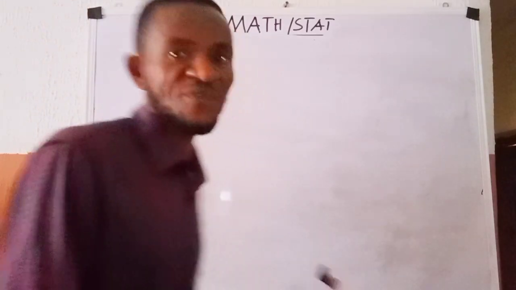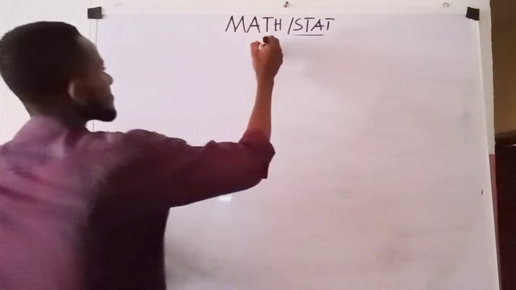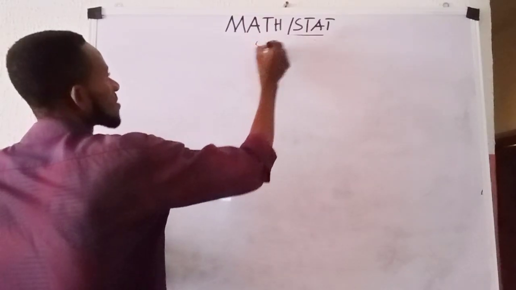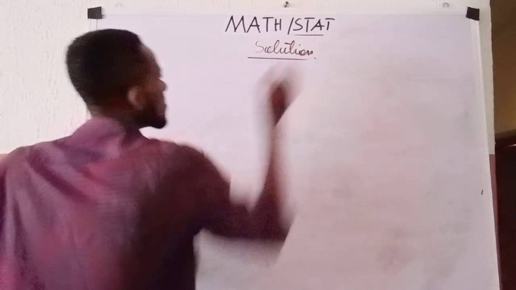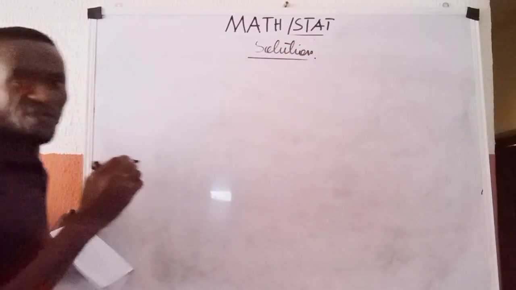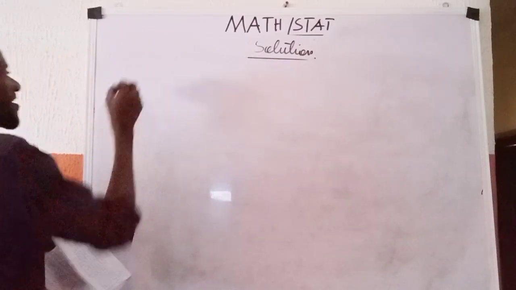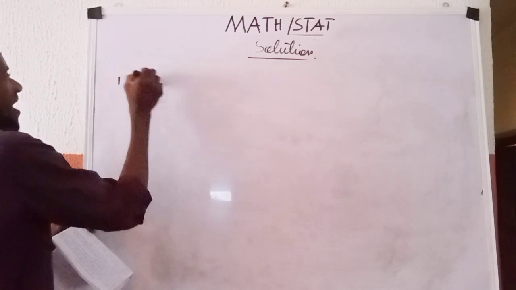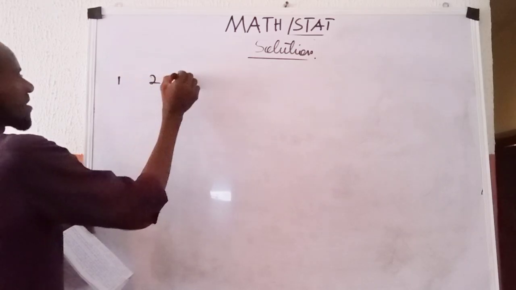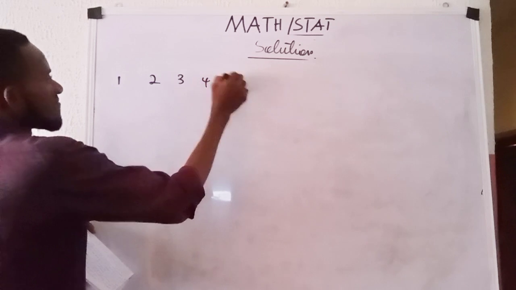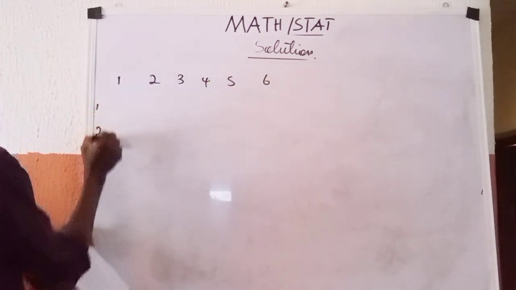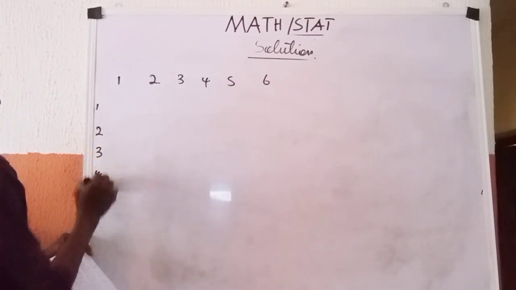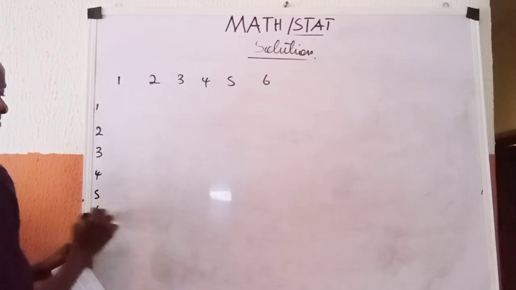So we go about solving it. We say solution. Let us use these numbers to represent the faces of the die. I have 1, 2, 3, 4, 5, 6, and I have 1, 2, 3, 4, 5, and 6.